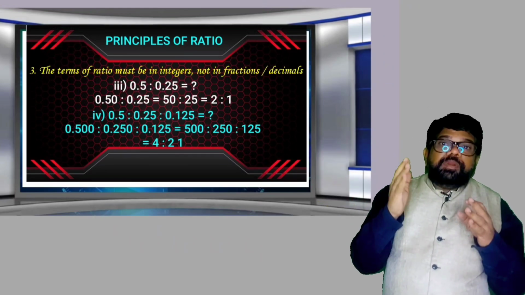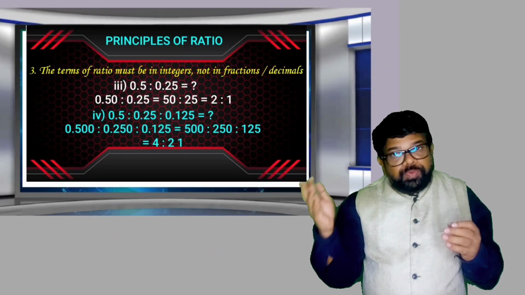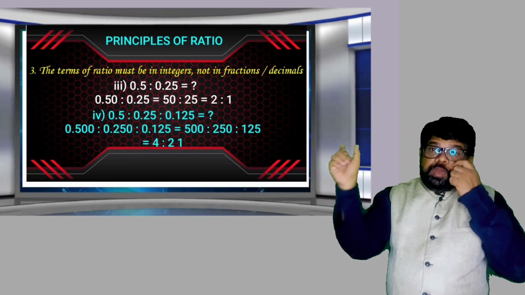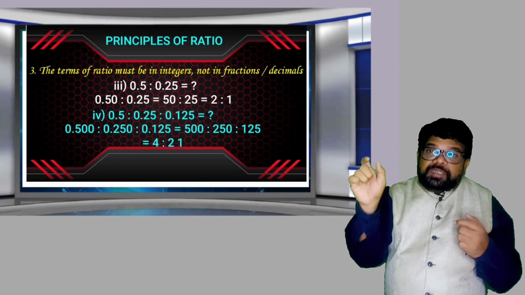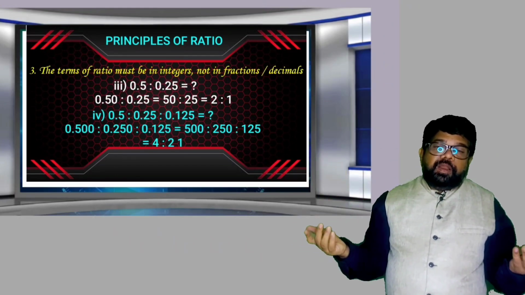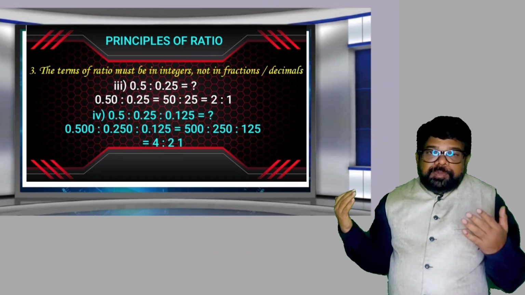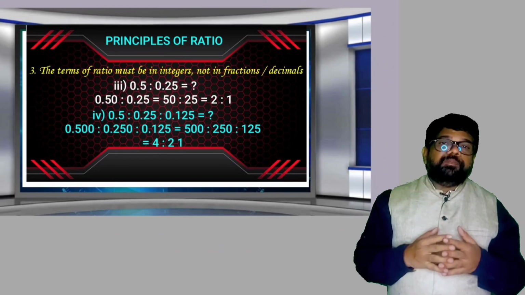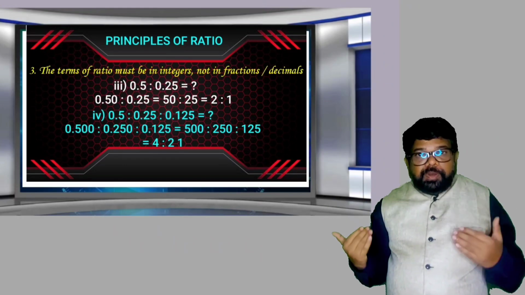So 0.5 can be written as 0.500, 0.25 can be written as 0.250, and 0.125. Now each and every term has an equal number of digits, 3 digits. The next step is to remove the decimal. So we get 500:250:125. Now put it in simplified form.